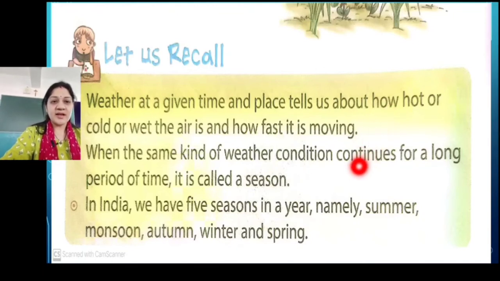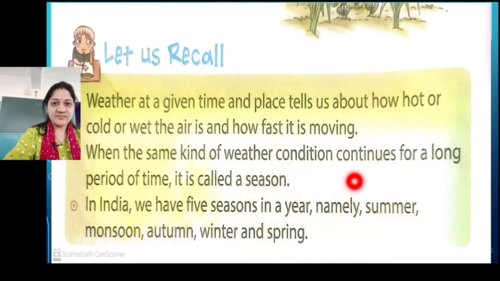When the same kind of weather condition continues for a long period of time, it is called a season. Okay, in India we have 5 seasons in a year, namely summer, monsoon, autumn, winter and spring.